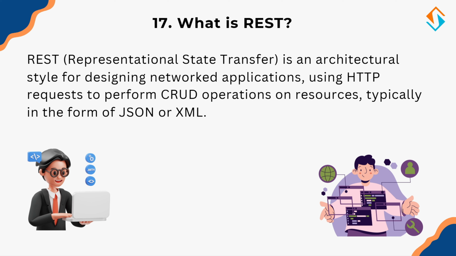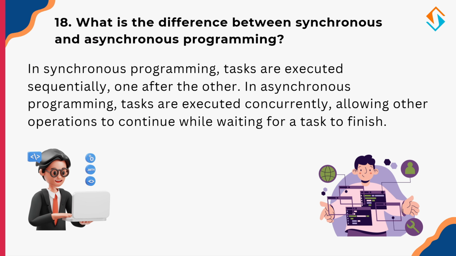Now let's talk about how programming handles tasks sequentially or concurrently, synchronous versus asynchronous programming. So what's the difference between synchronous and asynchronous programming? In synchronous programming, tasks are executed one after another, blocking execution until the current task finishes. In asynchronous programming, tasks can run concurrently, allowing other operations to continue while waiting for a task to complete.